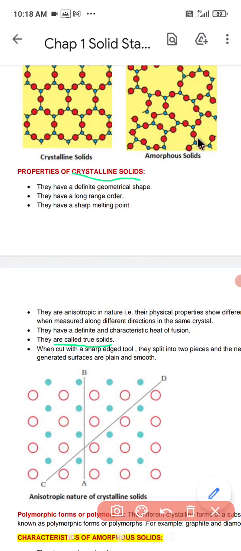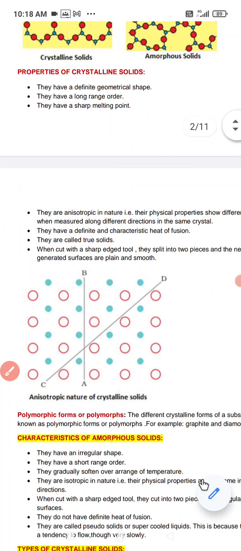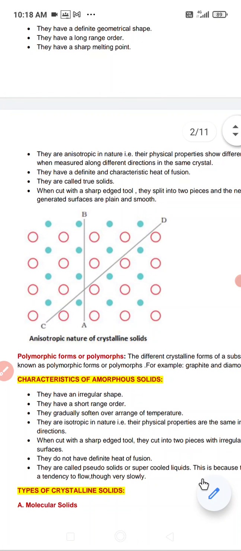After that, you could see the adjacent diagram. It shows an amorphous solid. Amorphous solids show different types of properties which are totally different from the properties of a crystalline solid. What are these properties?